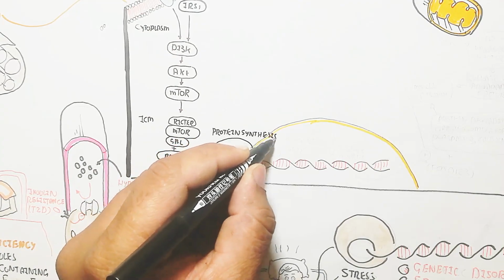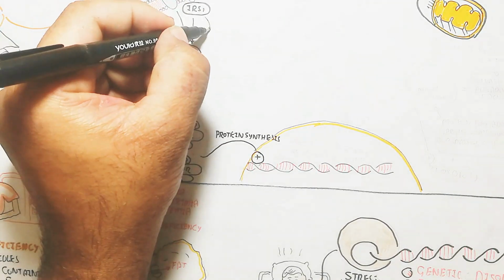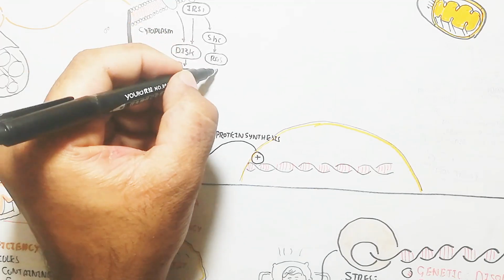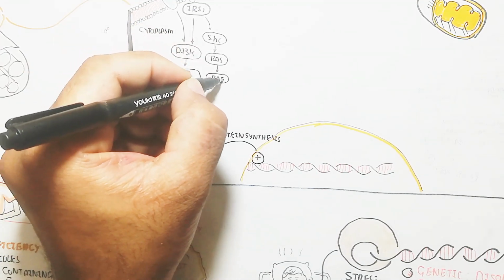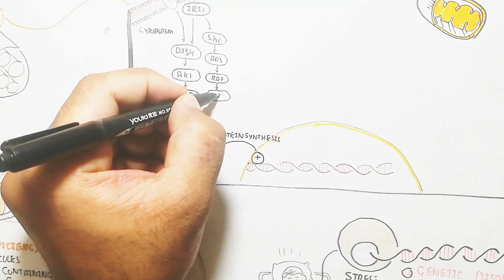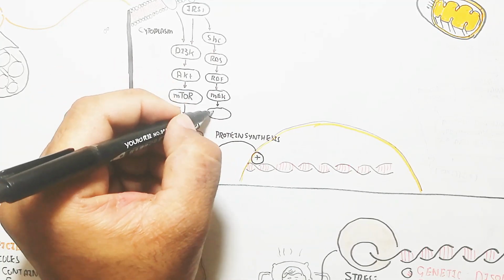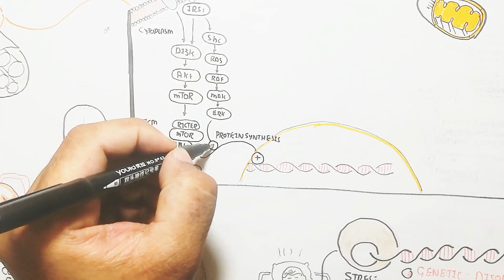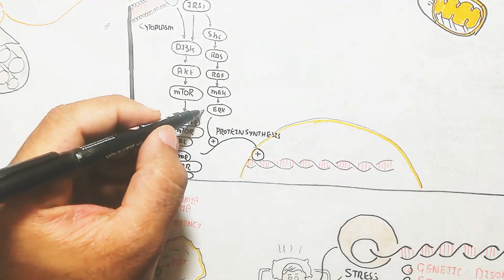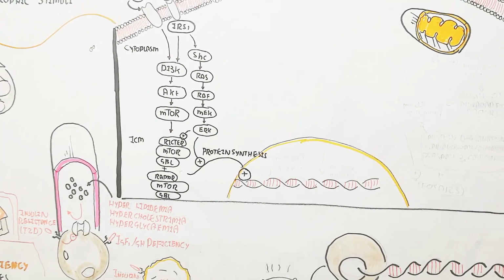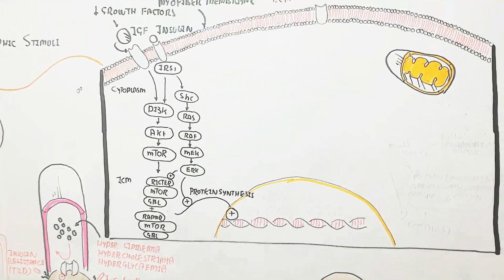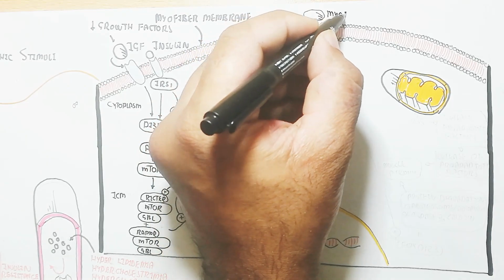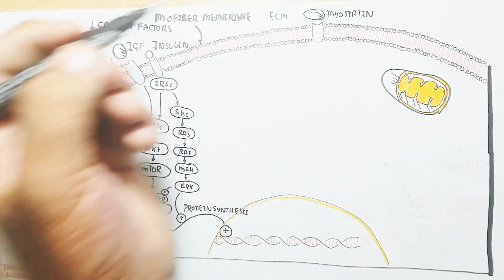This mTOR pathway is triggered, while SHC to RAS phosphorylation will activate RAF to MEK activation to ERK, which leads to the same protein synthesis but in a different manner. Remember that, and all of this is used for muscle growth. But all this is lost because of insulin resistance and not eating good healthy food rich in protein.